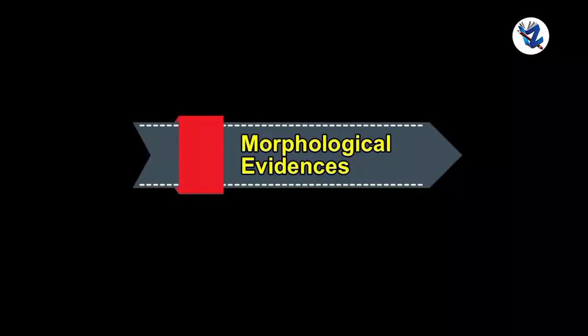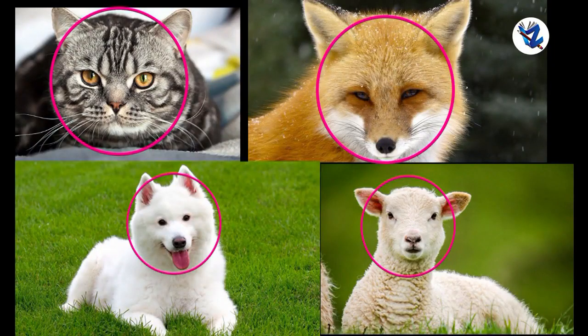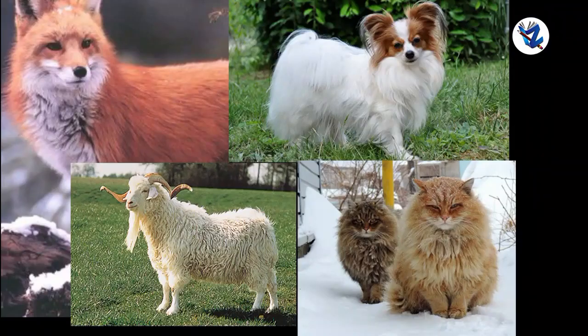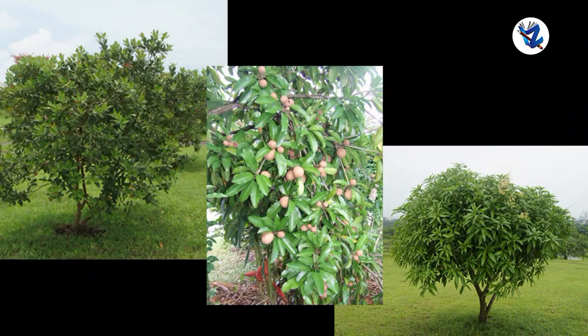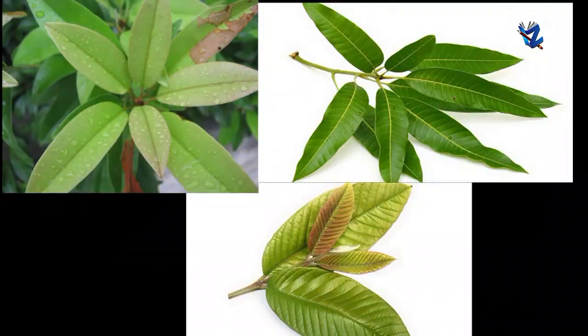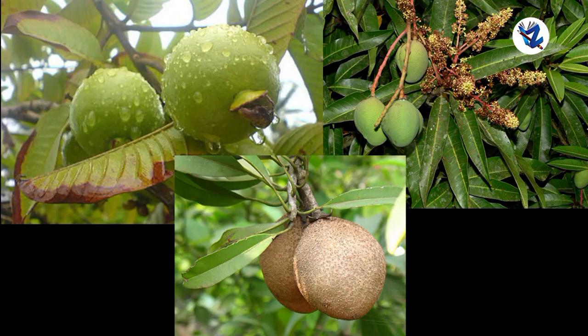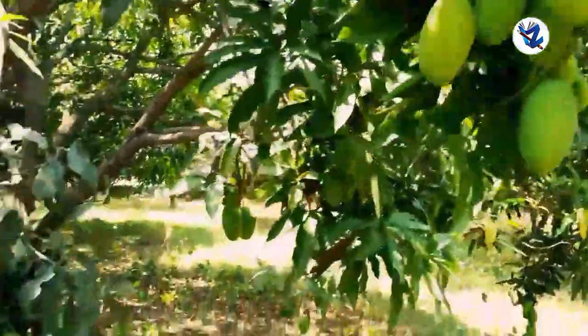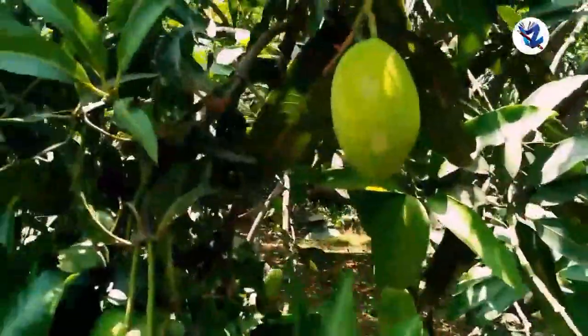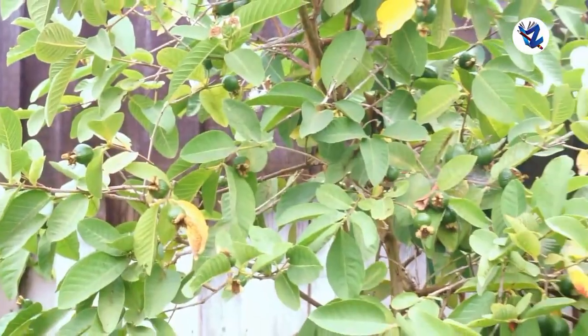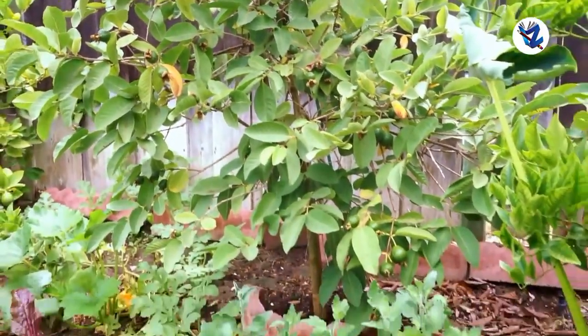The first one, morphological evidences. Various similarities like structure of mouth, position of eyes, structure of nostrils and ear pinna, and thickly distributed hair on the body are seen in animals, whereas similarities in characters like leaf shape, leaf venation, and leaf petiole occur in the case of plants. This indicates that there are some similarities in those groups, and hence it proves that their origin must be the same and they must have common ancestors.